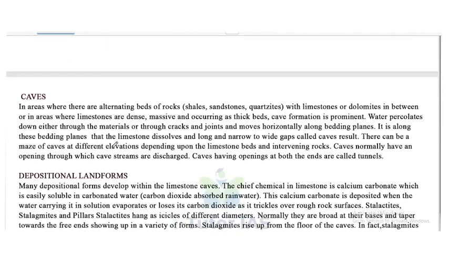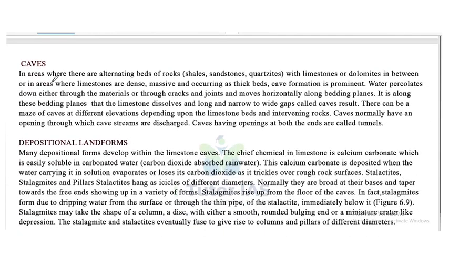Now, caves. In areas where there are alternating beds of rocks, that is shales, sandstone or quartzites. Okay, so the rocks may be shales, sandstones or quartzites. With the limestone or dolomites in between, or in areas where limestone is dense, massive and occurring as thick beds, cave formation is prominent. Water percolates down either through the materials or through cracks and joints and moves horizontally along bedding planes.